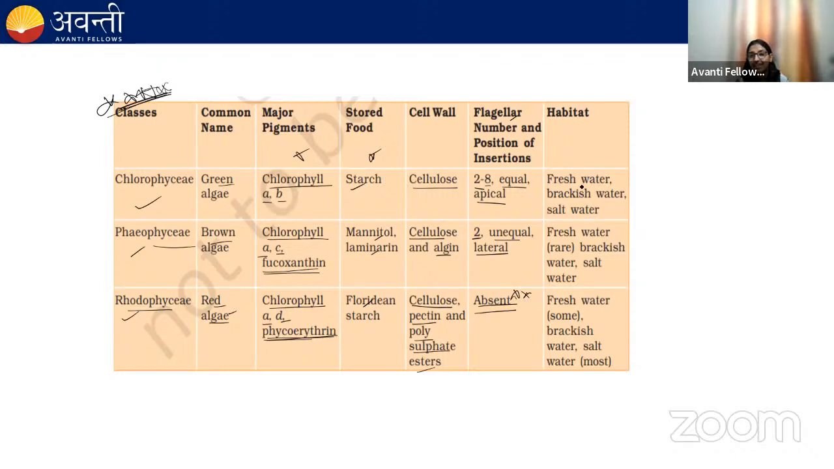Green algae, the habitat is fresh water, brackish water, salt water. Brown algae, the habitat is fresh water, rare, brackish water, salt water. In red algae, the habitat is fresh water, brackish water, and salt water. There are some more important points.